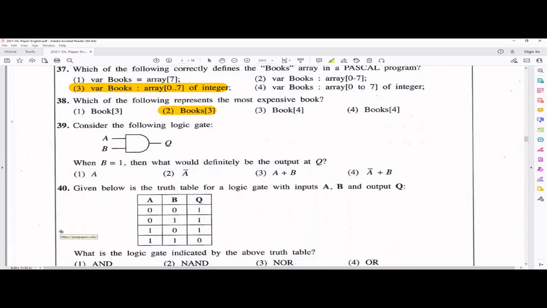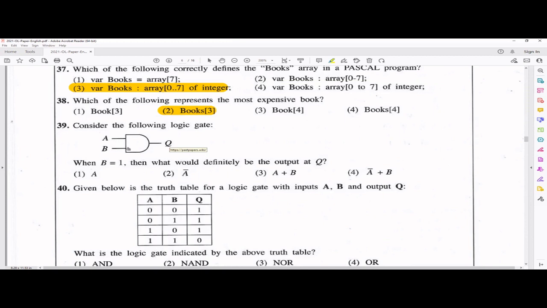Okay, then comes a logic gate, right? Very easy. This is an AND gate. In the AND gate, if B is 1, what will be the output? It depends on A. Remember, in the AND gate, both inputs should be 1, then only the output will become 1. Here B is already 1, so if A is 1, the output is also 1. If A is 0, the output is also 0, because it depends on the input.